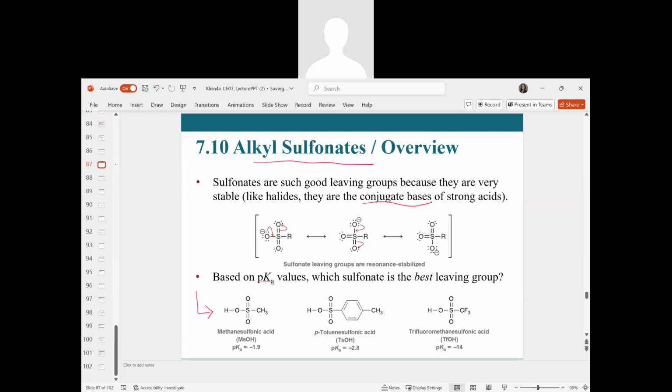And we're asked down here to determine, based on pKa value, which of these sulfonates would be the best leaving group. We would look at the most acidic compound here and find that its conjugate base would be the most stable. So this TfOH, trifluoromethane sulfonic acid, and the resultant TfO group is considered the best leaving group of these three.